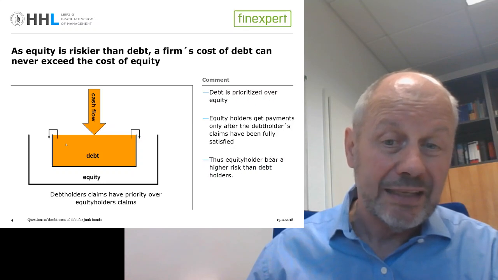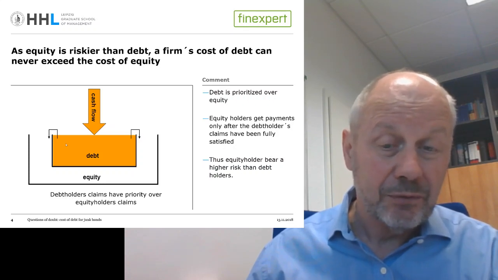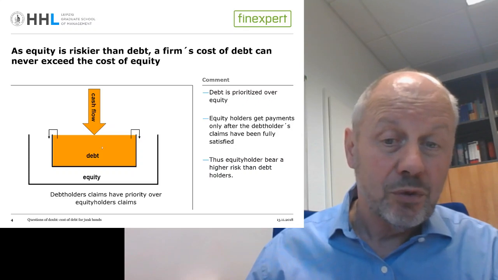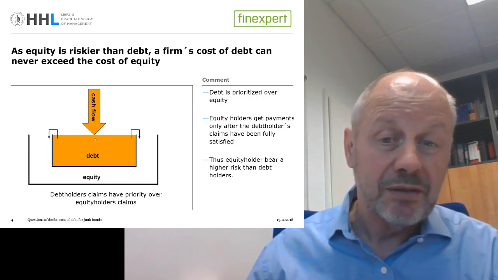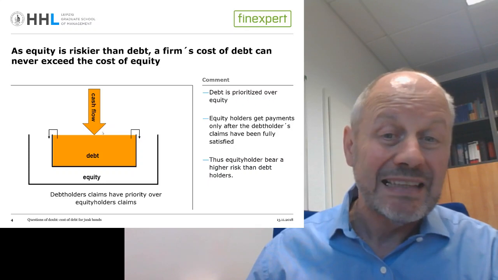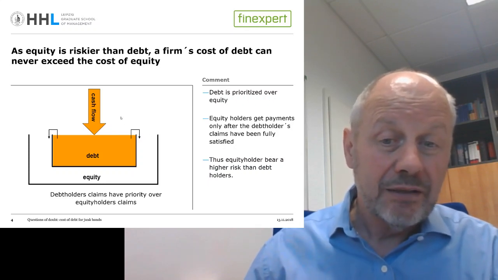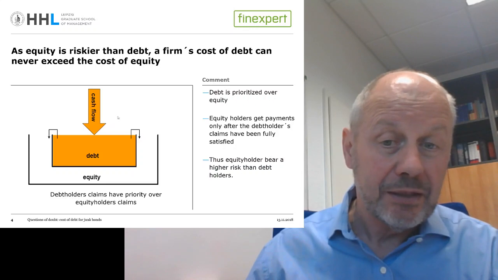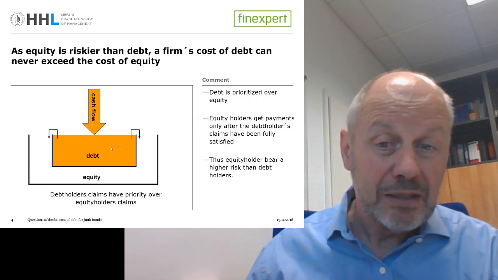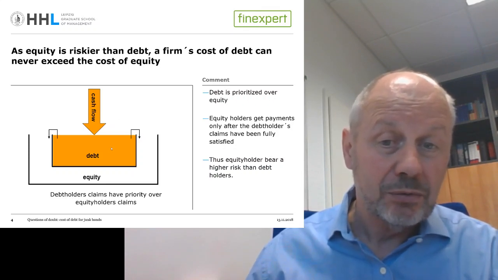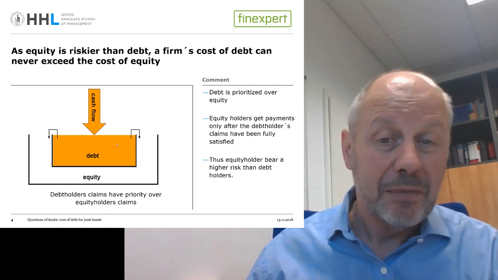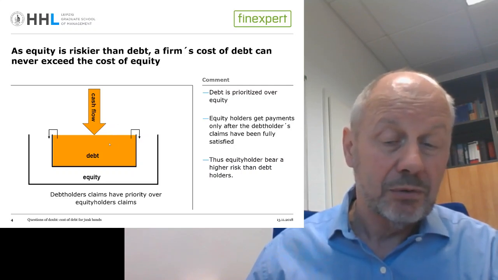The cost of debt can never exceed the cost of equity, because debt is always strictly prioritized over equity. That means that the debt holders first get all their payments, and their claim is then fully satisfied. And then if there is something left over, the equity holders get some money. That means that the risk of the debt holders must be lower than the risk of the equity holders. And as the cost of capital depends on the risk, the cost of debt must be lower than that of equity, because the risk of debt is lower.